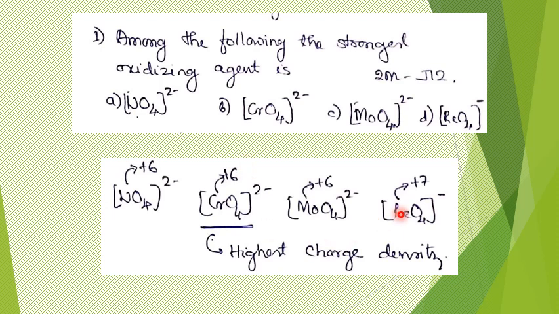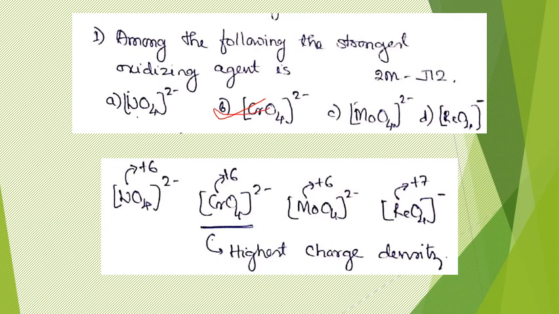Of course, rhenium is in +7 oxidation state, that is true, but size wise, though the charge is high, it is a 4d element, so the ability to accept electrons decreases here. Among these 3, the chromate definitely has more tendency to undergo reduction, so it should be the strongest oxidizing agent here, and the answer is option B for this first question.